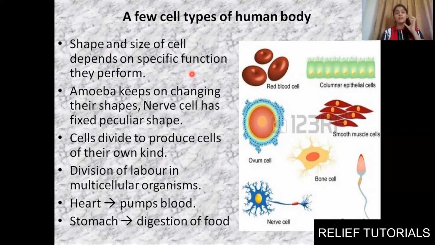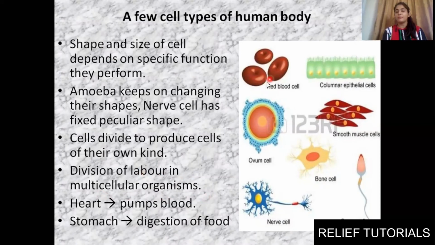No, right? Because we have specialization of our cells. Cells divide to produce cells of their own kind, as Rudolf Virchow told that cells arise from pre-existing cells. Clear? Division of labor in multicellular organisms.